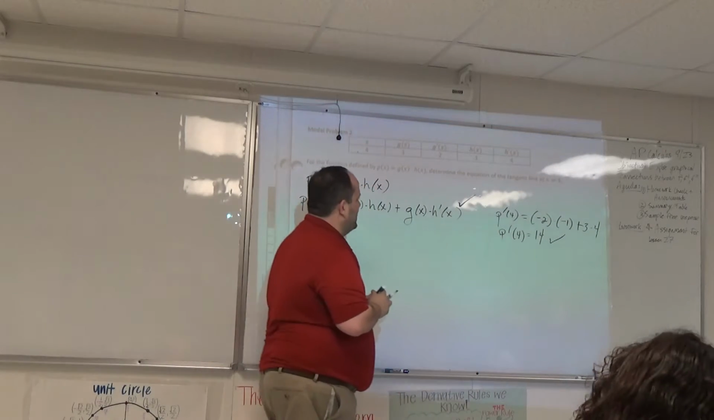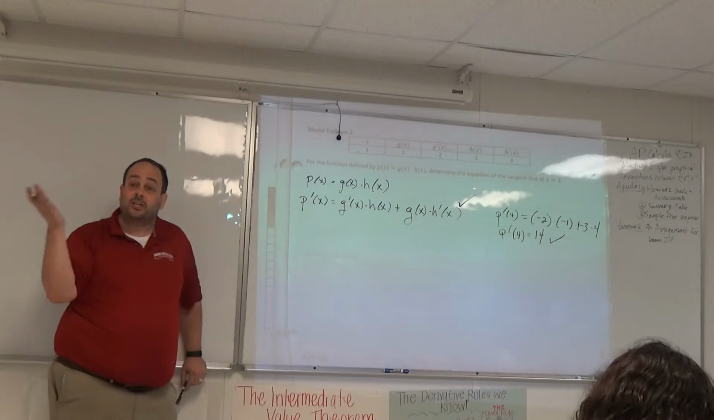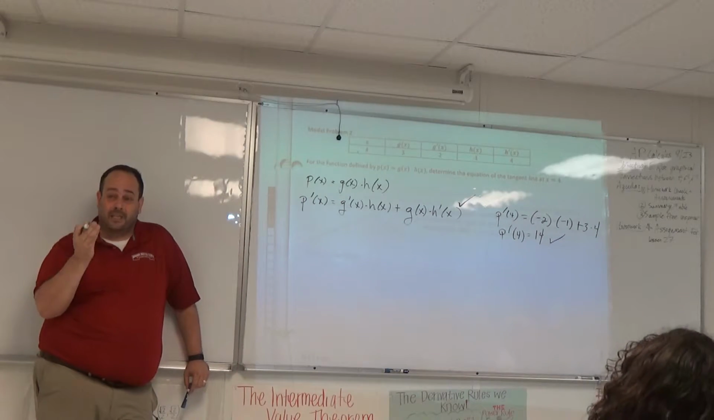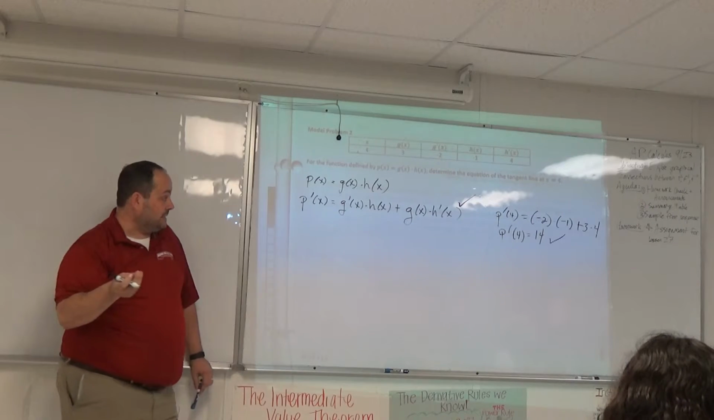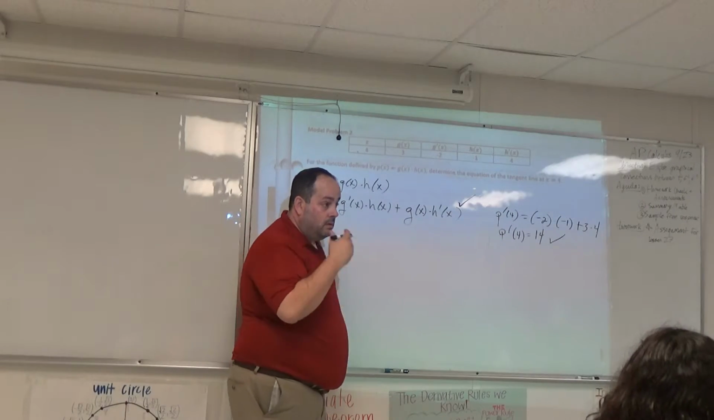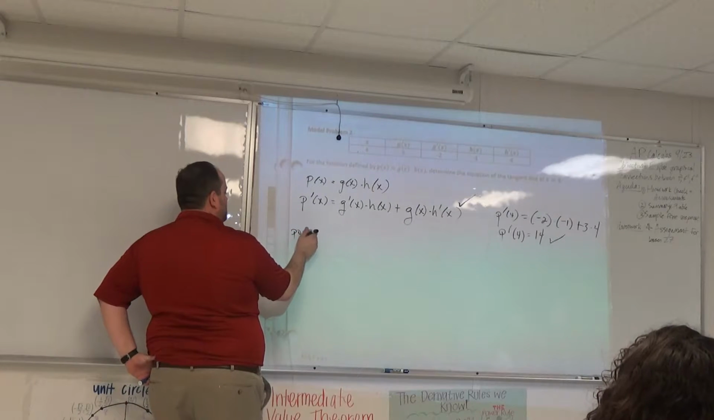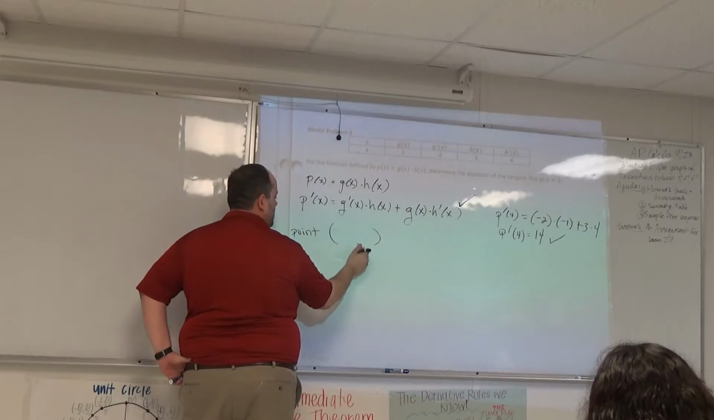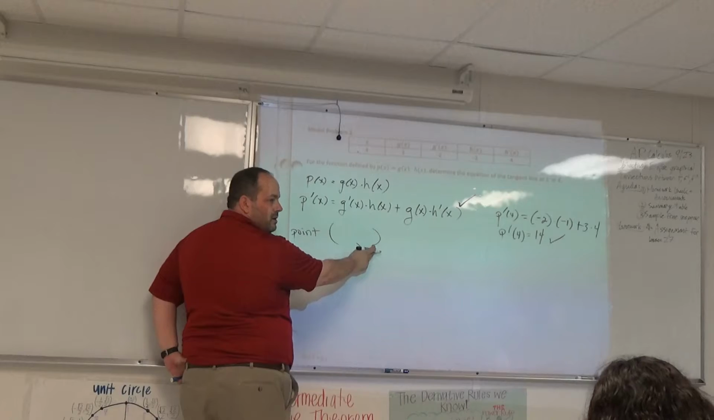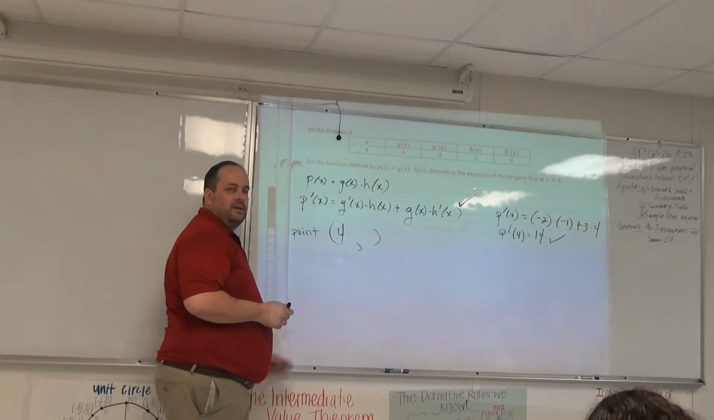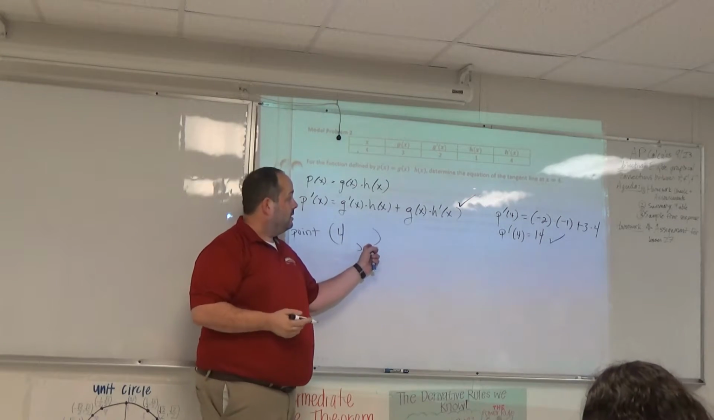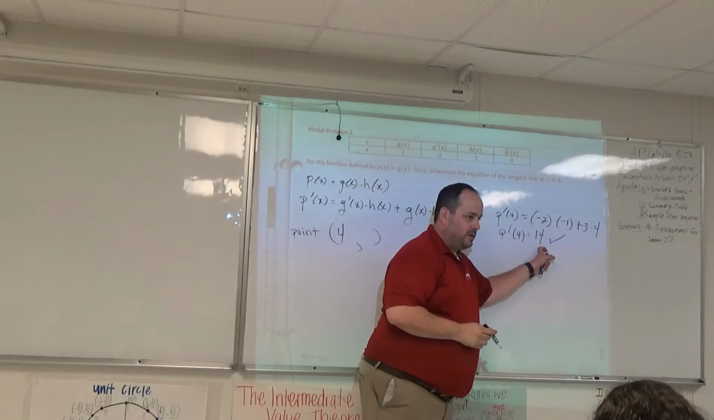Second point. Now I want the equation of the tangent line. I've got the slope of the tangent line. What I need now is the point. Where's the point? The point is always going to look like there's an x-coordinate and a y-coordinate. We know the x-coordinate is 4. I need the y-coordinate. The y-coordinate is not 14.